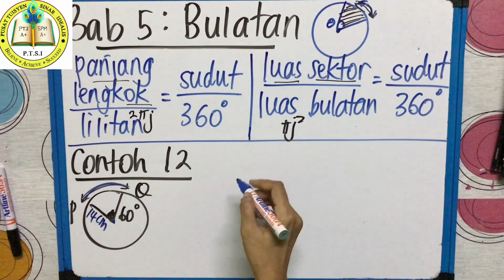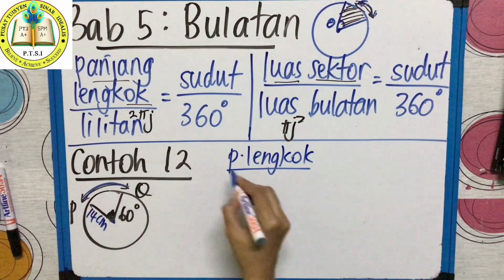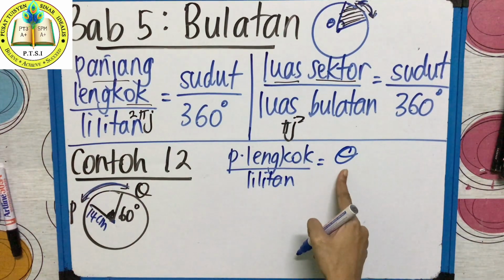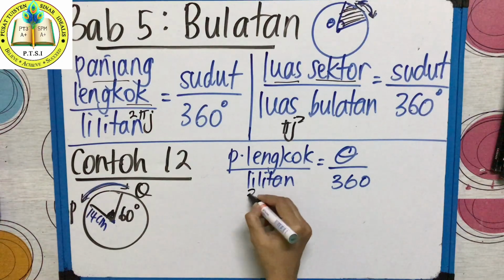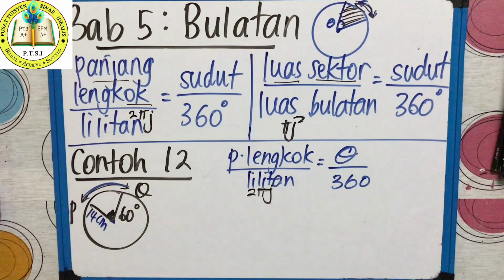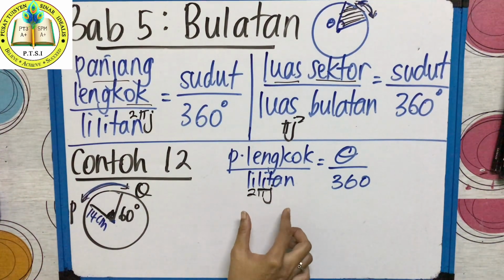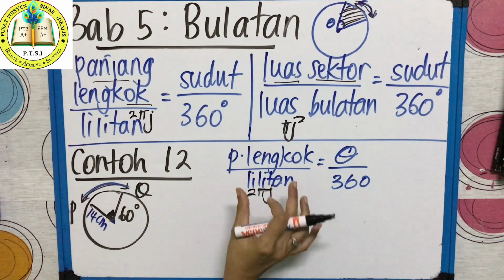So teacher write the formula panjang lengkuk over lilitan. Make sure you memorize. Equal angle, teacher put theta lah, sudut over 360. Okay, panjang lengkuk. Soalan tanya panjang lengkuk. So this one we leave it. Lilitan formula, what teacher said just now. Last week also we learned 2 pi j. So kamu mesti cari lilitan. They didn't give lilitan, but the formula is 2 pi j. Kamu mesti cari lilitan. So you do the 2 pi j there, near to the formula.